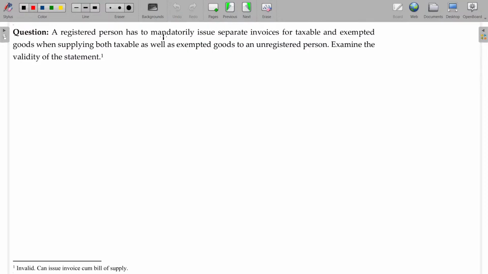A registered person must mandatorily issue separate invoices for taxable and exempted goods when supplying both taxable and exempted goods to an unregistered person. Examine the validity of the statement. So, supplier, recipient, while supplying, there is a taxable supply as well as an exempted supply.